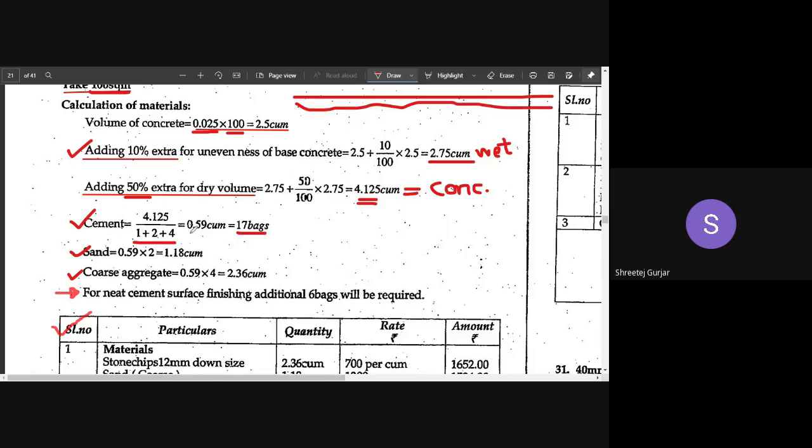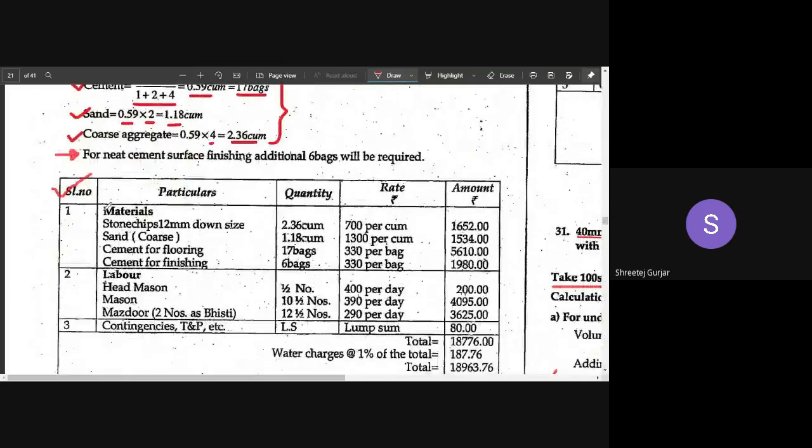Then multiply this cement volume by the proportion of the sand to get the sand quantity. Multiply this cement quantity by the proportion of coarse aggregate, that is 4, to get the quantity of coarse aggregate. We have done this previously, the same steps we have to follow over here. Now, for neat cement surface finishing, additional 6 bags are required.